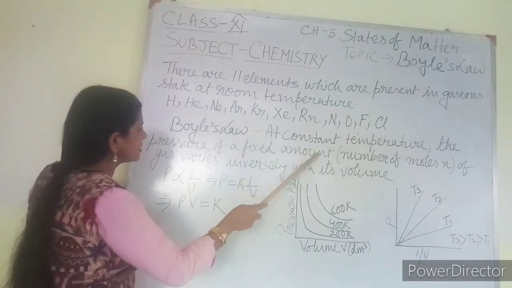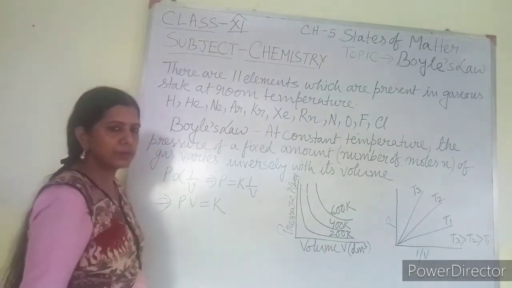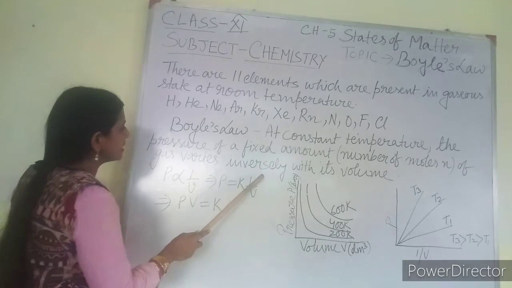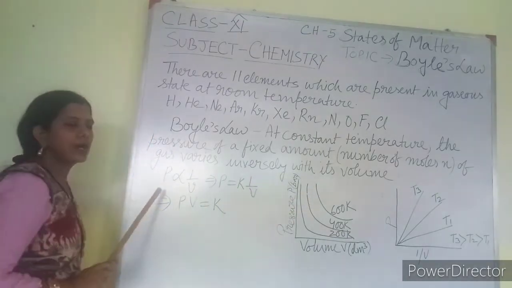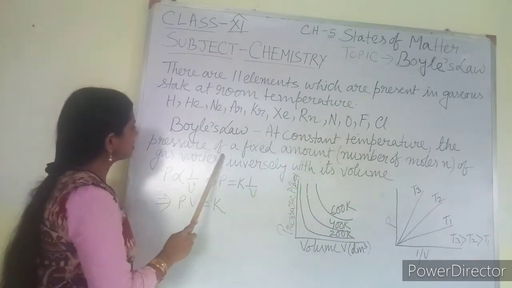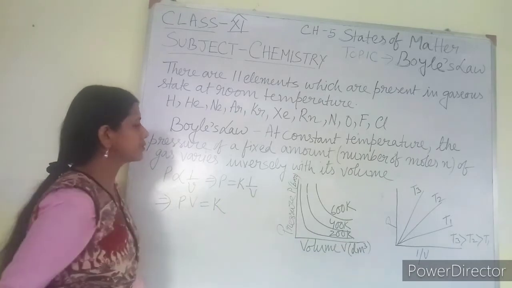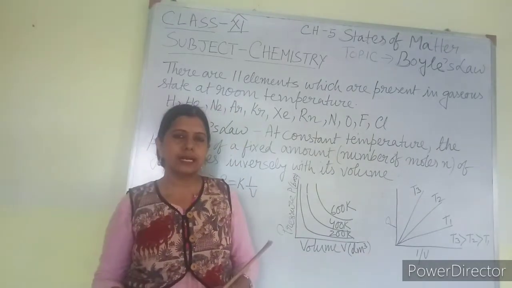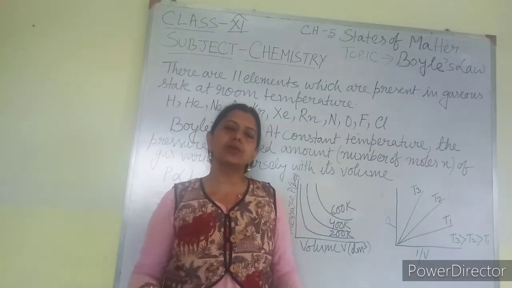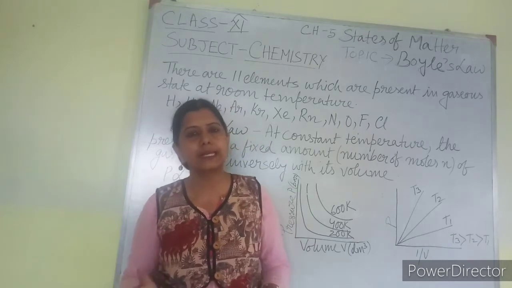Boyle's law states that at constant temperature, the pressure of a fixed amount of gas, meaning the number of moles of the gas is fixed, varies inversely with its volume. What does it mean? If the volume is going to increase, the pressure will decrease, and if the pressure is going to increase, the volume will decrease.